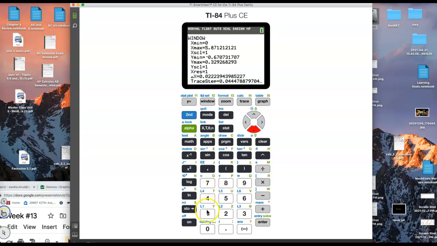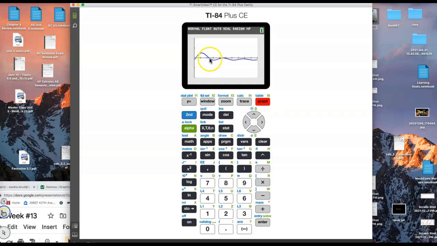which was 0 to 10. Okay, I can go by ones. I think this defaulted when I first did it. I zoomed in and stuff, so it changed my window. But I think it was like that. And we went and hit graph. All right, so you have to keep in mind what this is the graph of. This is the graph of y equaling f prime of x. Critical values occur where the derivative, which is f prime, which is y, equals 0 or doesn't exist.